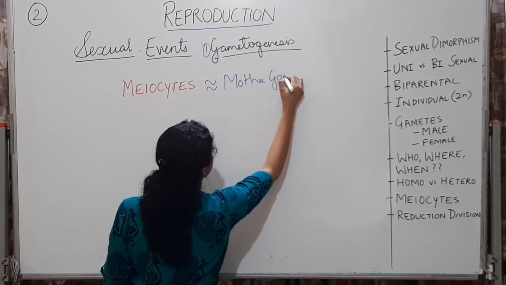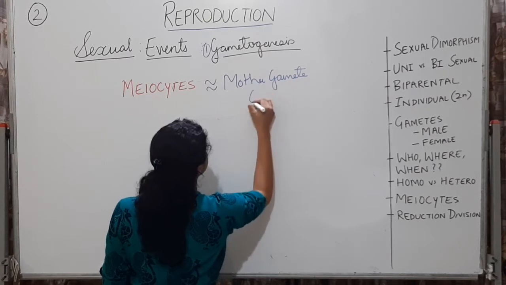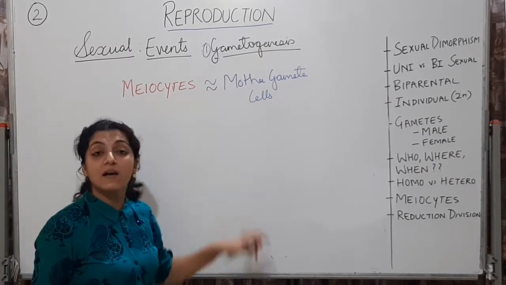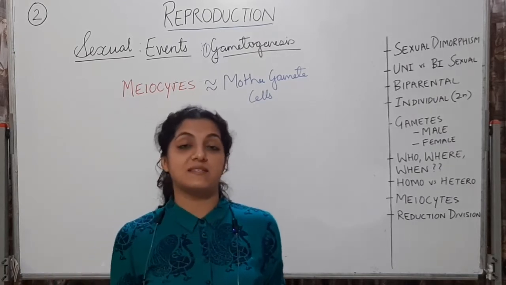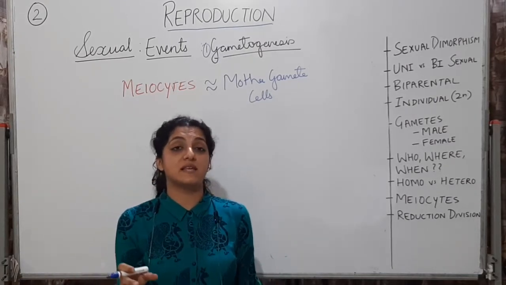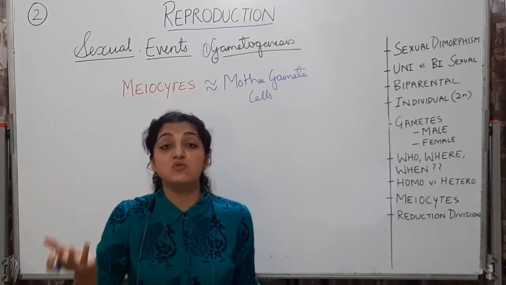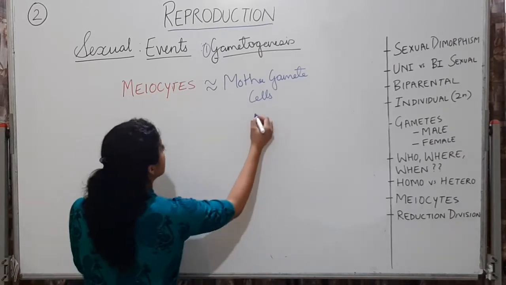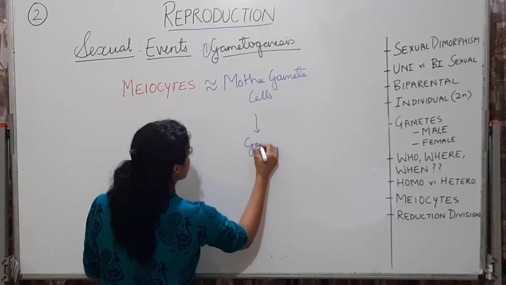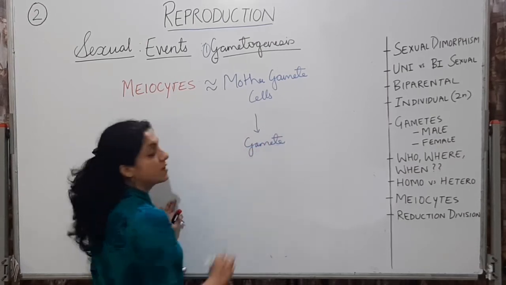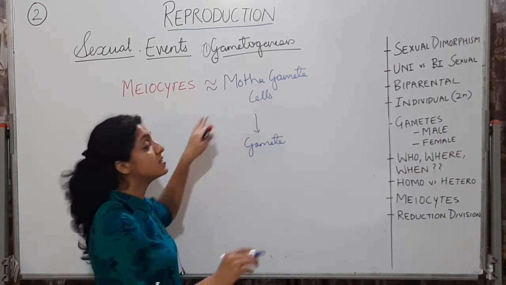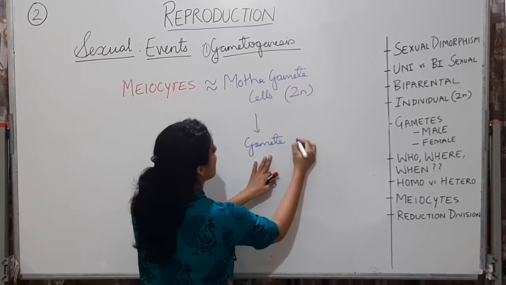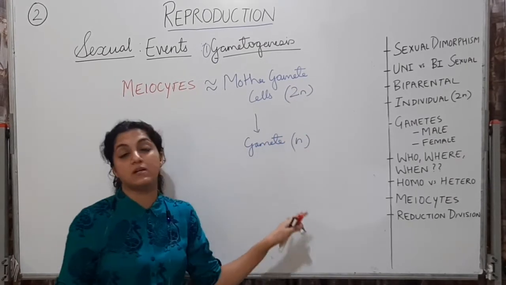Mother gamete cells. They are also called mamma gamete cells or mother gamete cells. By this word itself, who is the mamma going to produce? It's going to produce a child. So the mother gamete cell is going to form a gamete. This mamma gamete cell is going to be diploid and the gamete formed is going to be haploid.